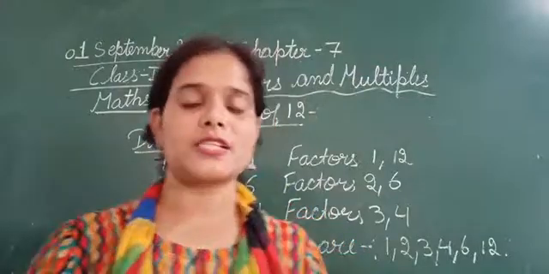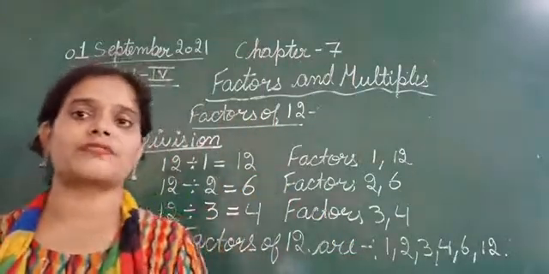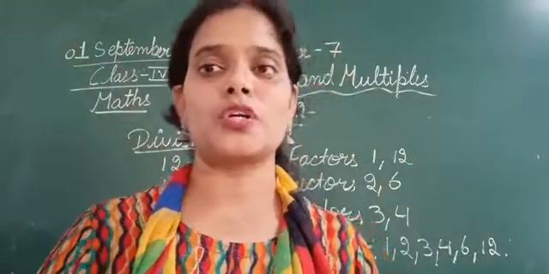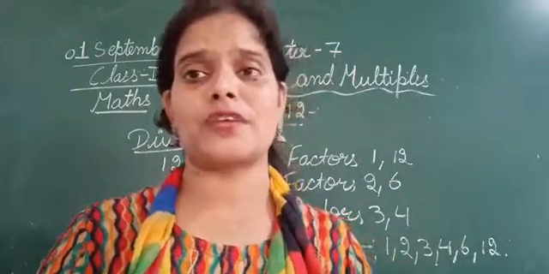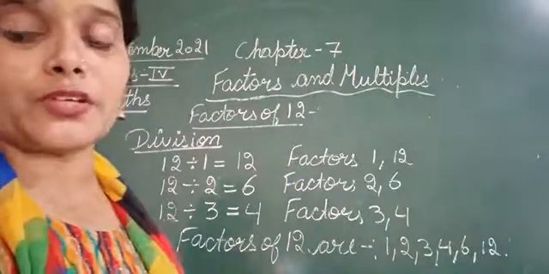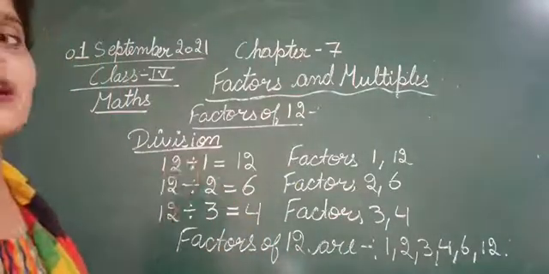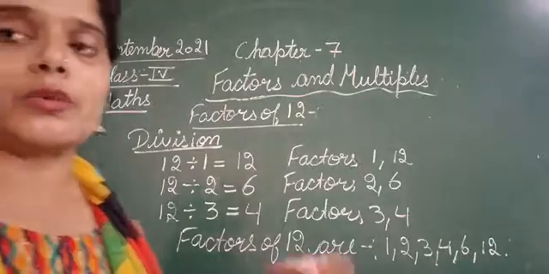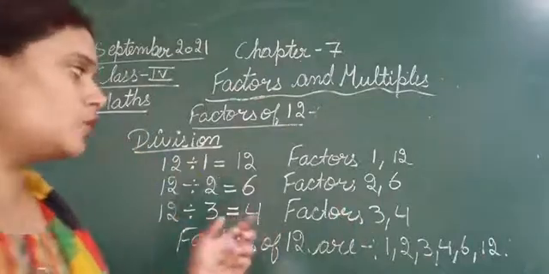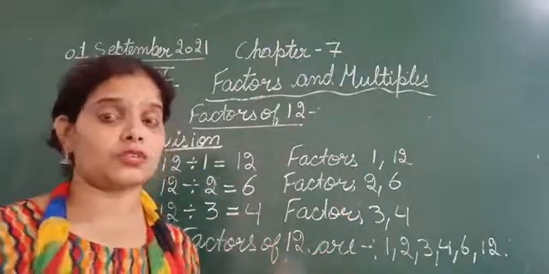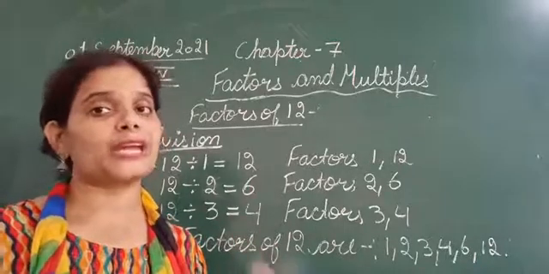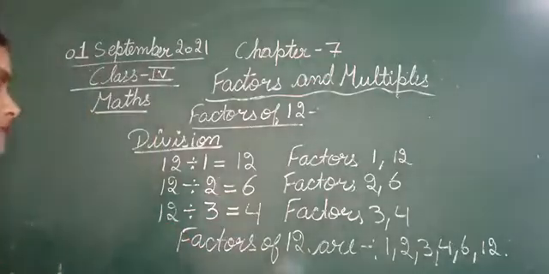So you can find the factors by doing the multiplication, or you can find the factors by doing the division as well. So both the methods you can use for finding the factors of the given number. Okay, so similarly, suppose you have to find the factors of 18, you are going to divide the 18 with such numbers with which the 18 is completely divisible. Let's see.